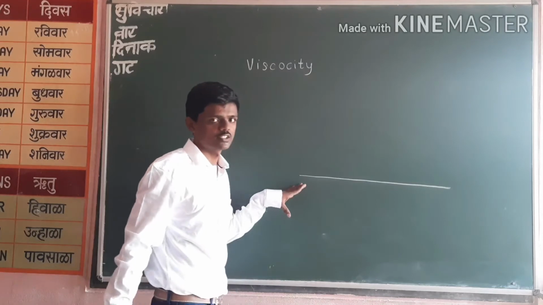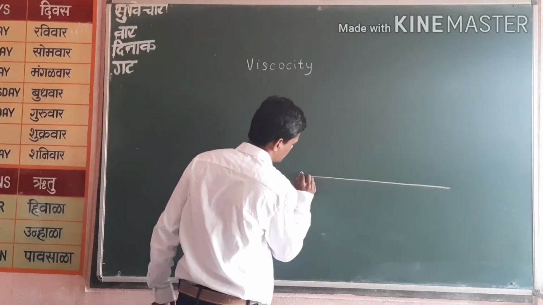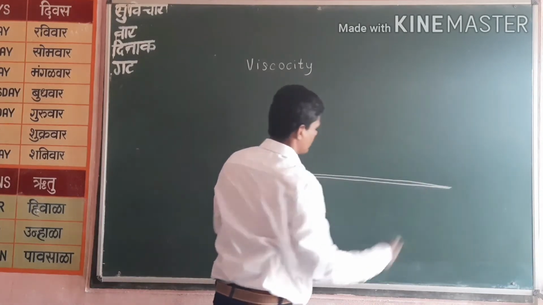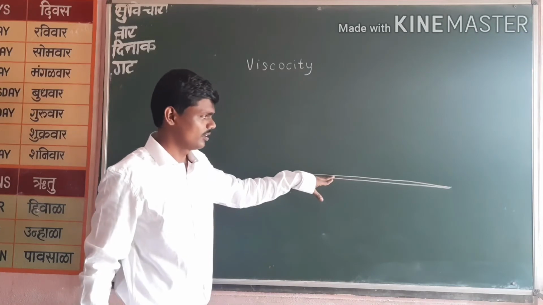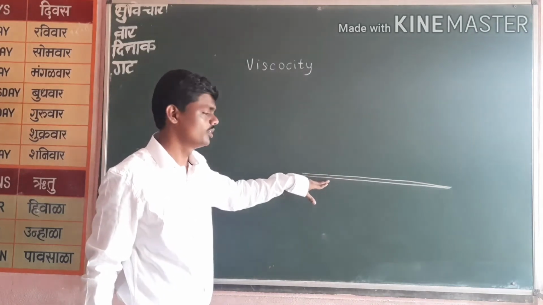This is the surface on which the fluid is flowing. Okay, now here is a layer of the liquid, you can say the utmost layer, which is closest to the surface.